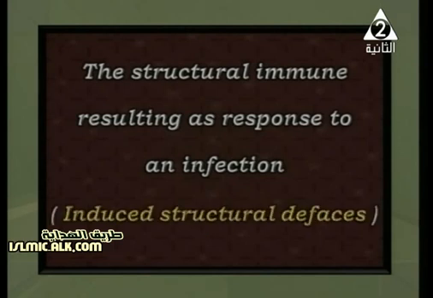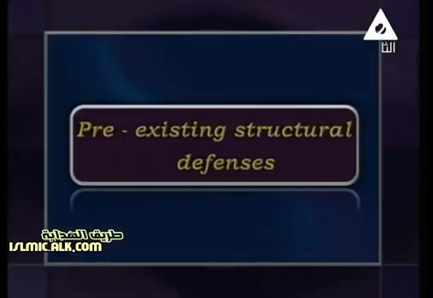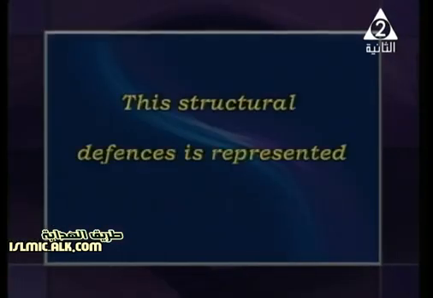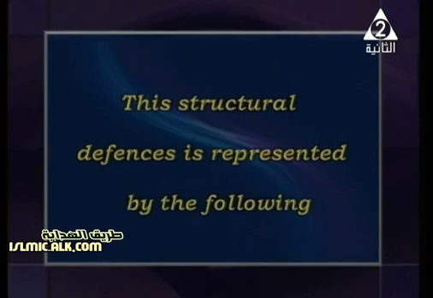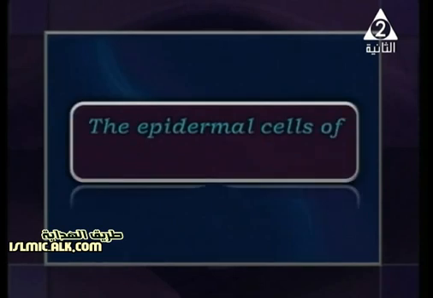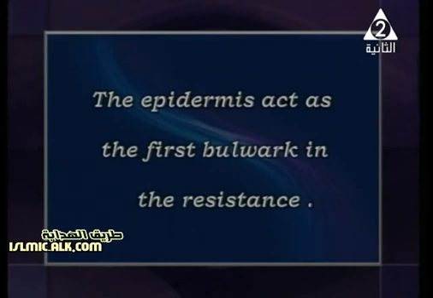Induced structural defenses. Well, the pre-existing structural defenses, what are they? These structural defenses are represented in the following way. The epidermal cells of the plant. The epidermal cells are a group of cells that already cover the plant from the outside. So they are called epidermal cells. The epidermis, or the epidermal layer, acts as the first bulwark. Bulwark means what? It's a first line of defense for the plant, okay? That resists and prevents the pathogen from attacking the plant.